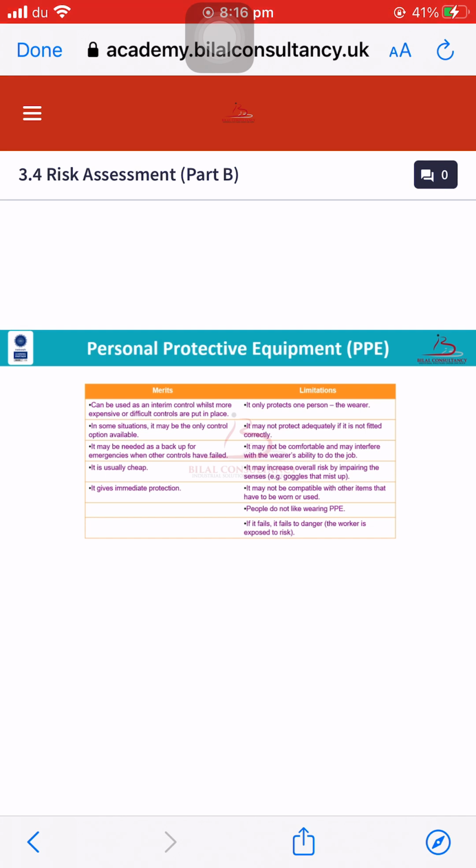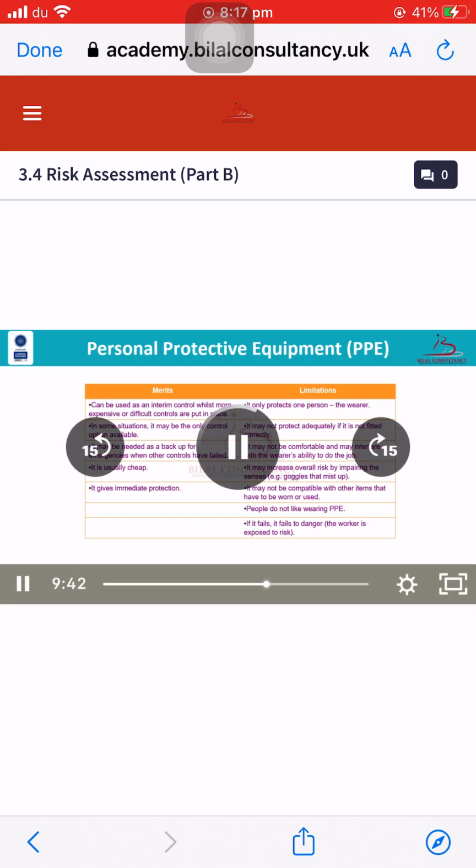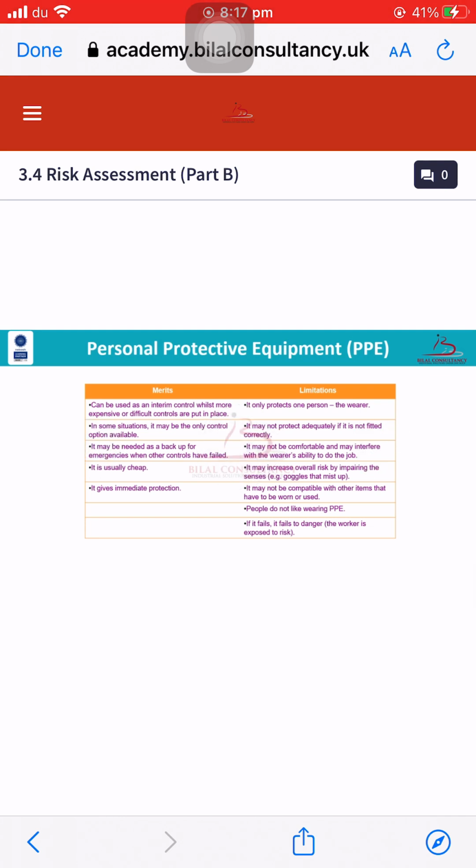The other limitation is that people don't like wearing PPEs. Because of all the reasons I mentioned previously, people don't like wearing PPEs. The last limitation of wearing PPE is that if it fails, the worker is exposed to danger and risk. As I told you earlier, PPE is our last line of defense, and if that defense fails, no one can protect us from any kind of risk, hazard, incident or accident happening.